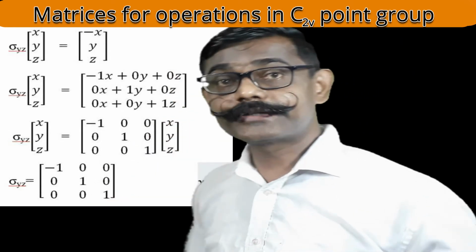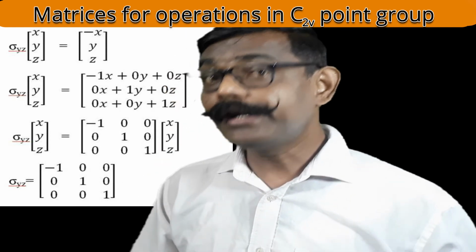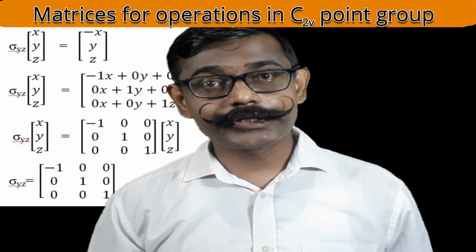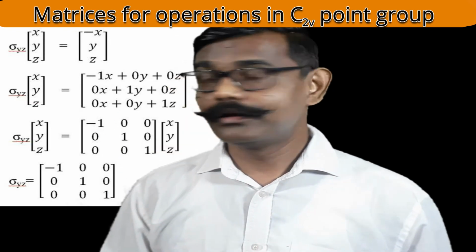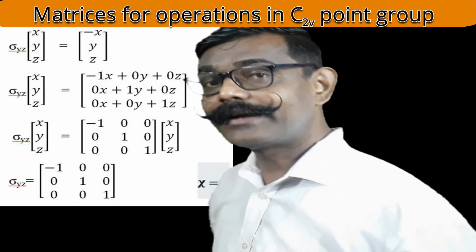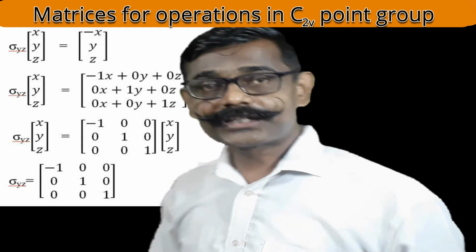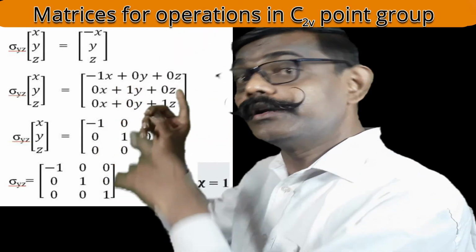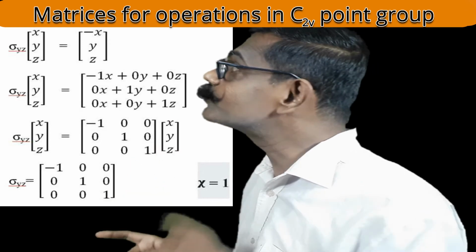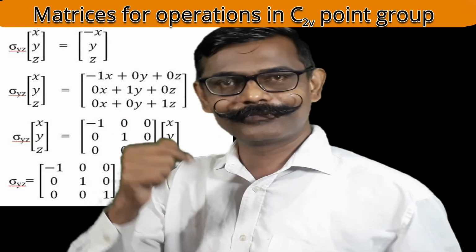How can I represent minus x? Minus 1x plus 0y plus 0z. How can I represent the y? 0x plus 1y plus 0z. And what about z? 0x plus 0y plus 1z. Simplify it. I'll get the matrix sigma yz equal to minus 1 0 0, 0 1 0, 0 0 1. And what is the character? Here also the character is 1. Character of the yz plane. Xz also was the same.